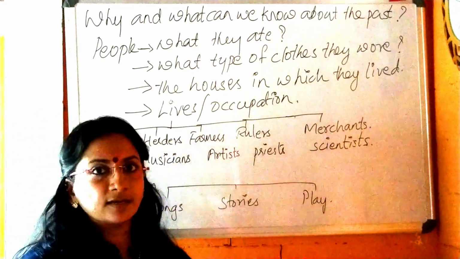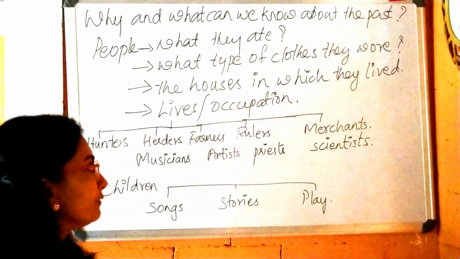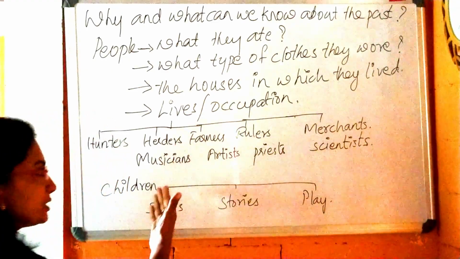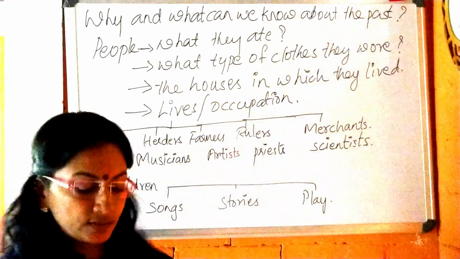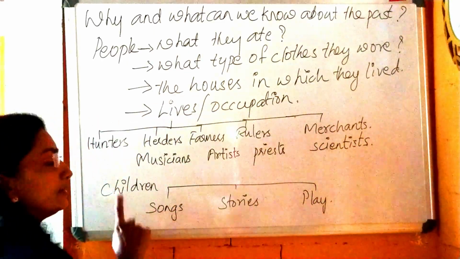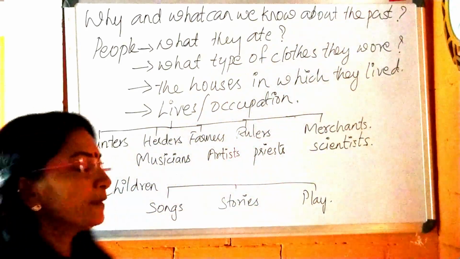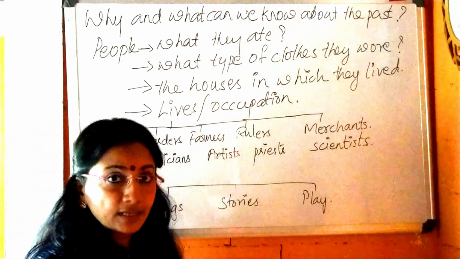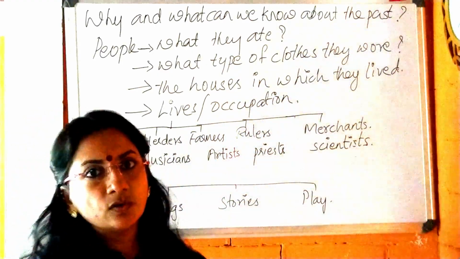When farming started and agriculture developed, it led to development in the society. Gradually some rulers came into existence, merchants came, musicians, artists, priests, and scientists also came into existence. I think you got all these points. Then the question will come: what about us, the children? Yes, the children were there too. What did they do? They sang songs, heard stories, and played together. Like that, the children also lived.